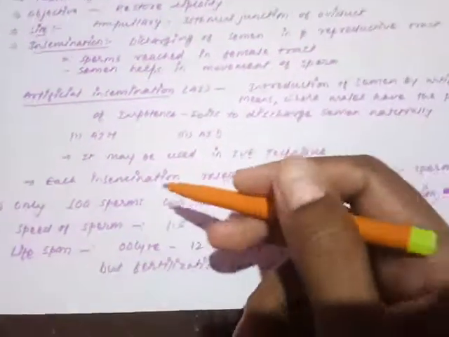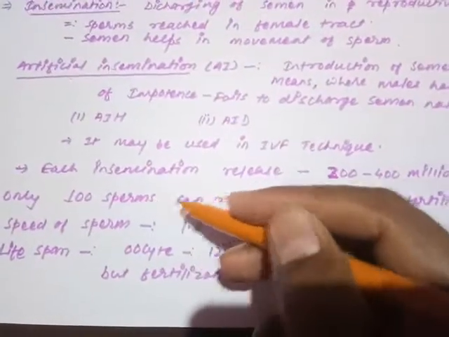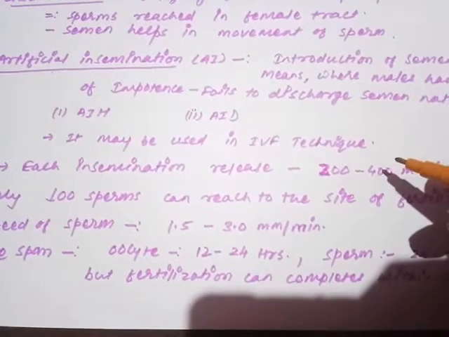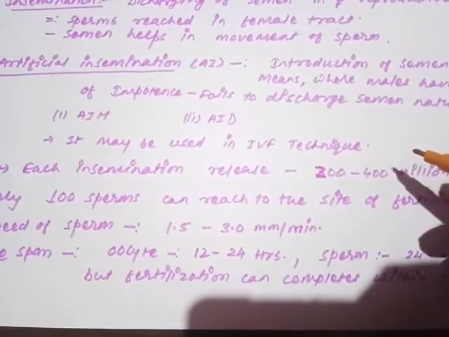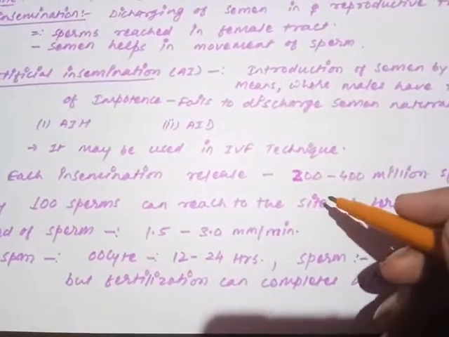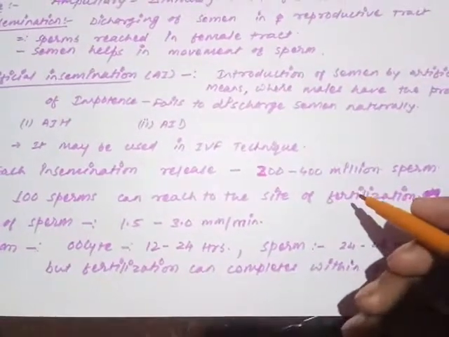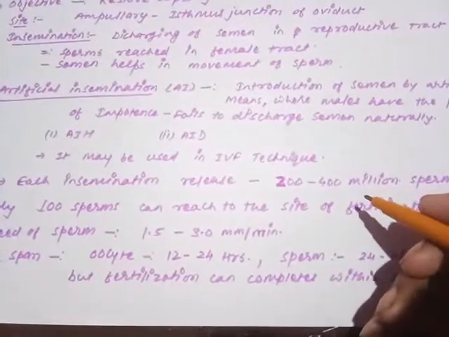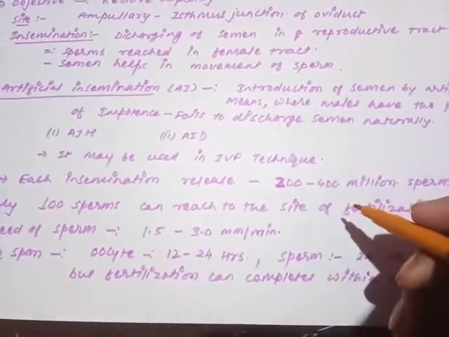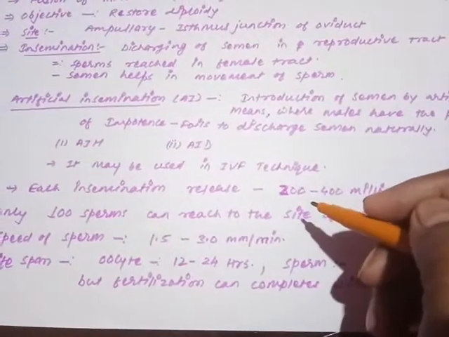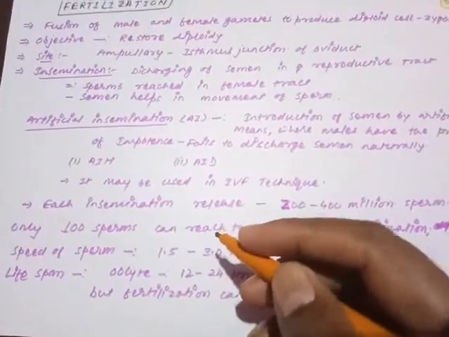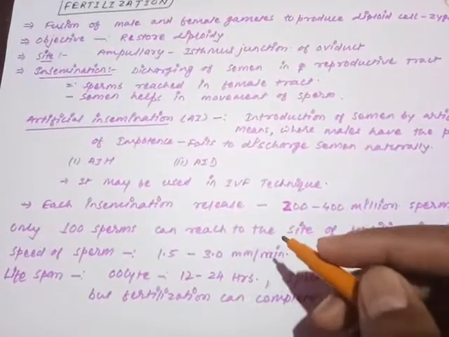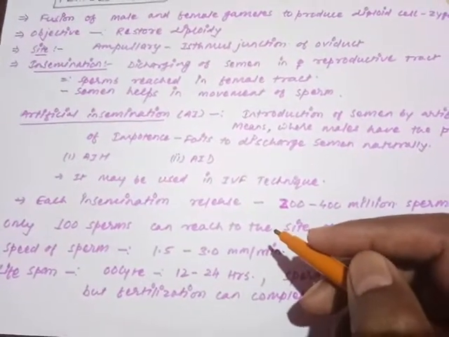Okay, moving on to the next. During each insemination, we know very well, around 3 to 5 ml of semen is discharged into the female reproductive tract, and that 3 to 5 ml of semen has around 200 to 400 million sperm. Each episode of insemination releases around 200 to 400 million sperm. A great number of sperm is discharged into the female reproductive tract, but only 100 sperms can reach the site of fertilization, meaning the egg.